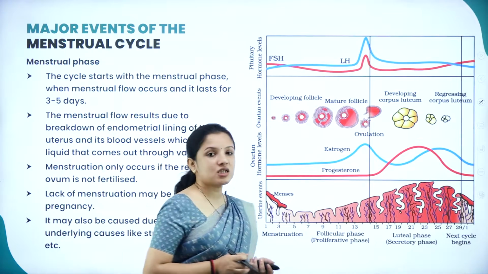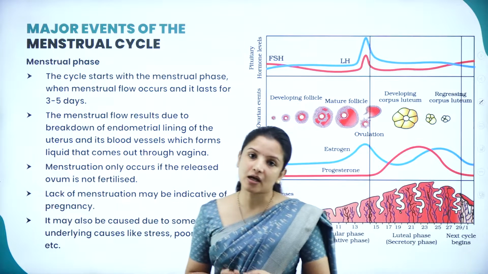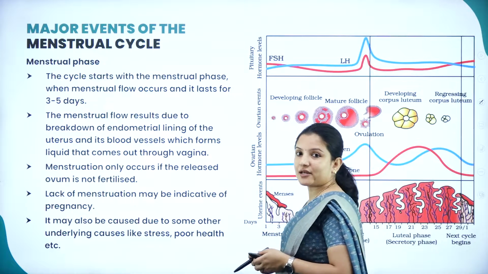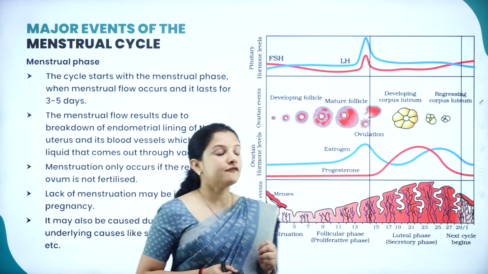So we shall study in detail the different events that occur in the menstrual cycle. The major events of the menstrual cycle are mainly divided into 4 events.